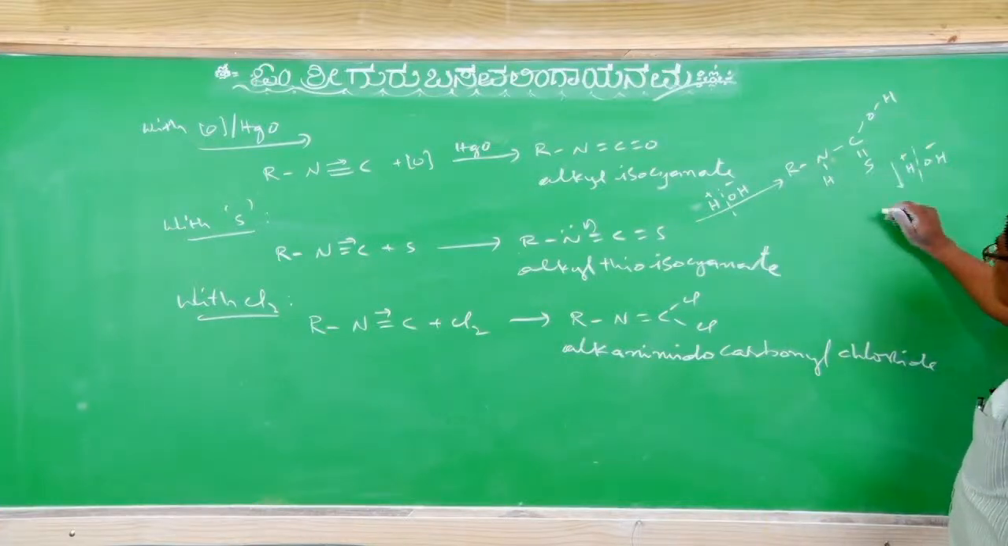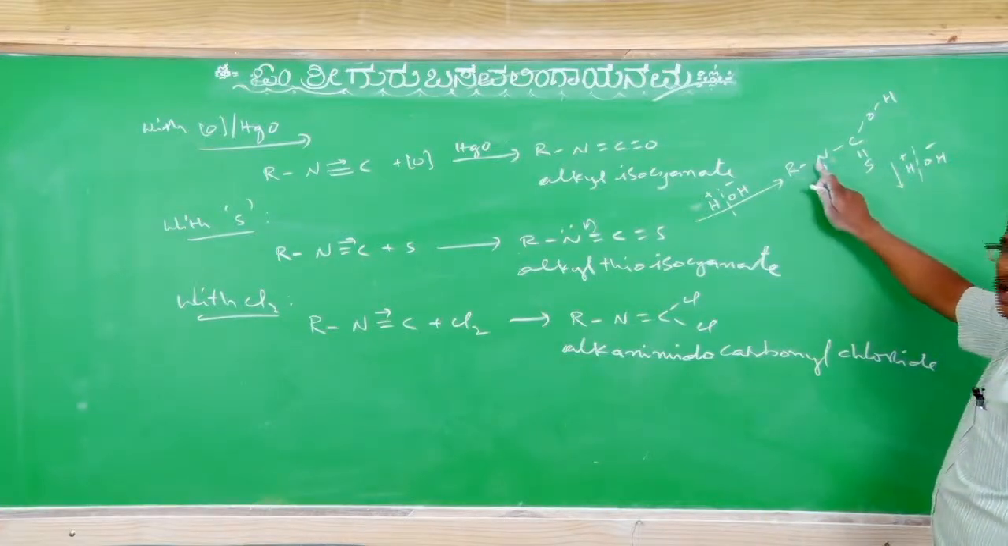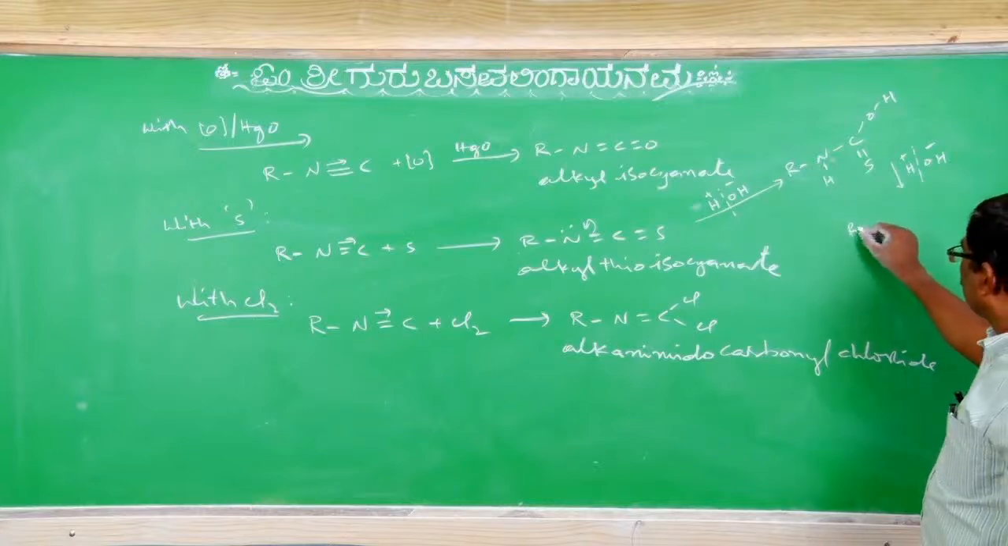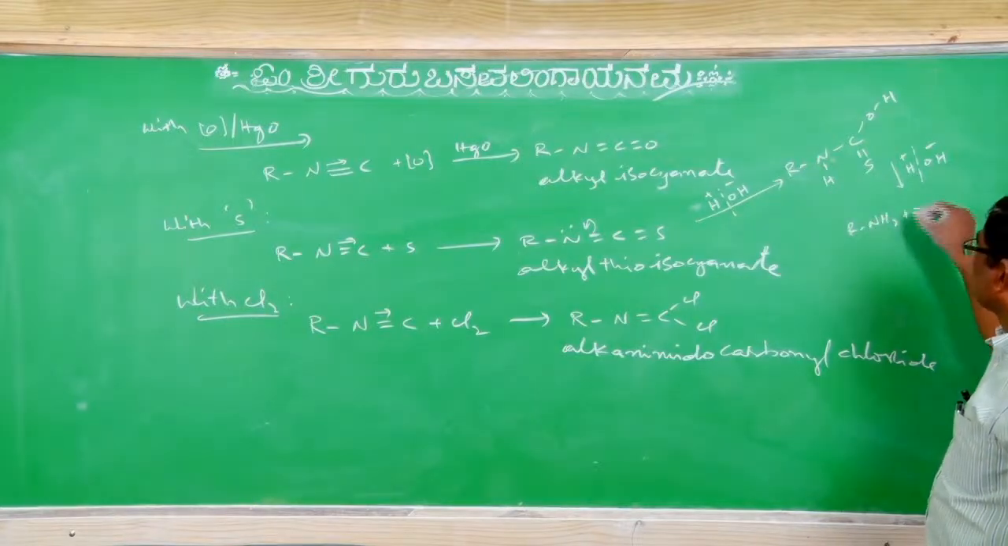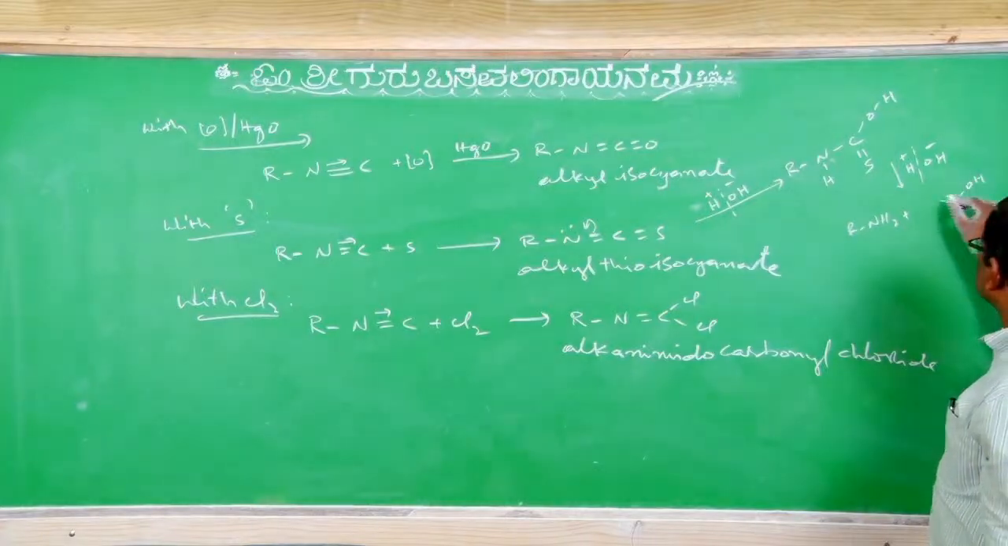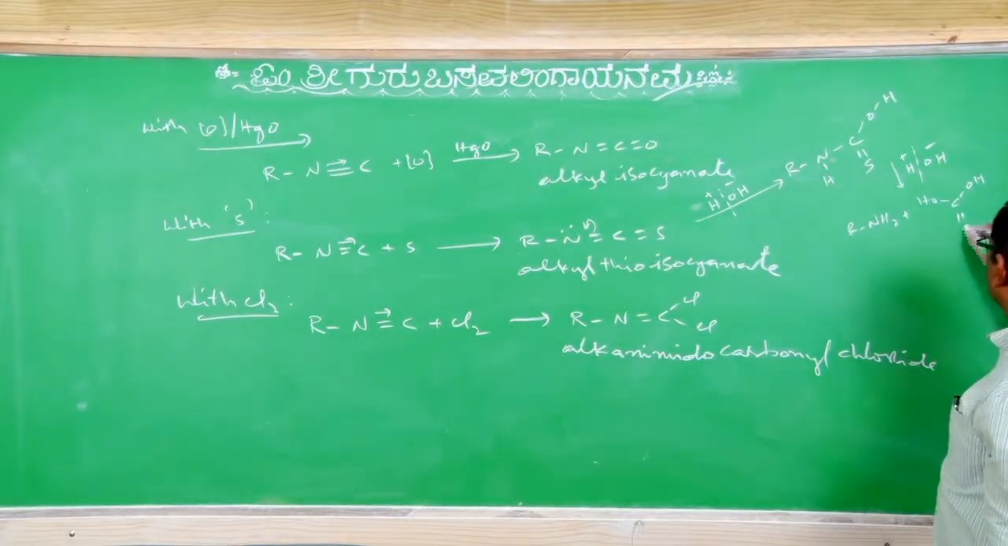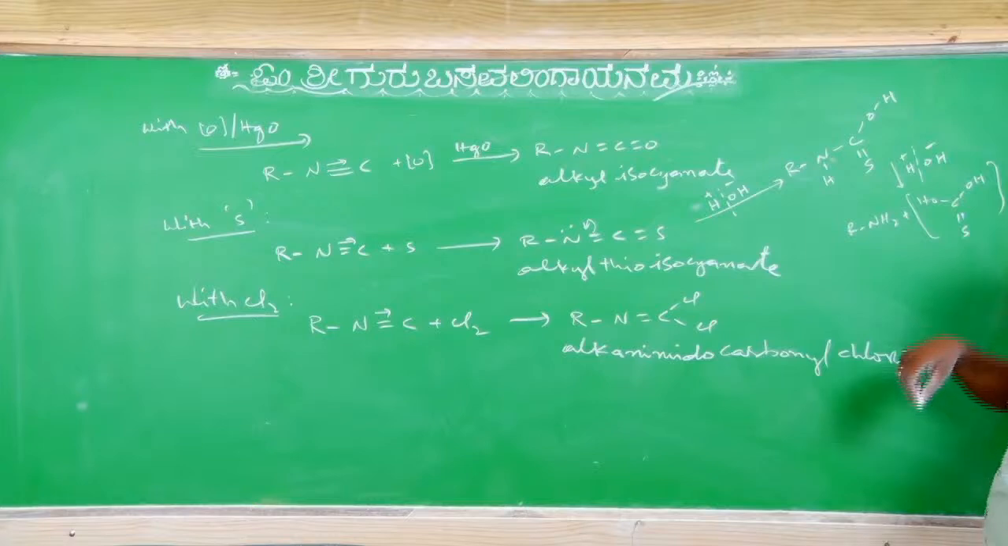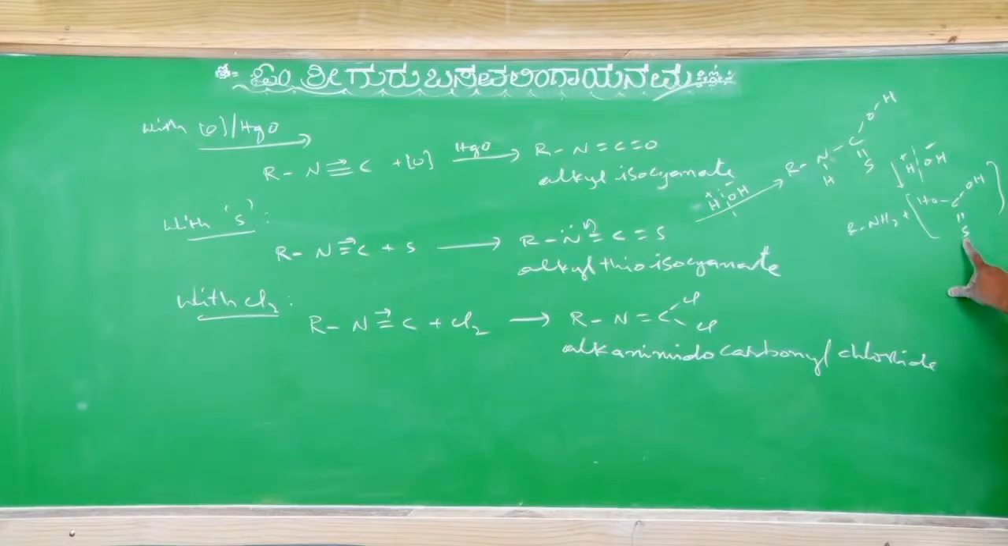One possibility: H plus goes to nitrogen and converts into RNH2 plus. This accepts the OH minus, C with OH minus and double bond S. If you convert it, it is H2CO3 type, this is S. If S is O, it is H2CO3, na? Carbonic acid. So it is the thiocarbonic acid.